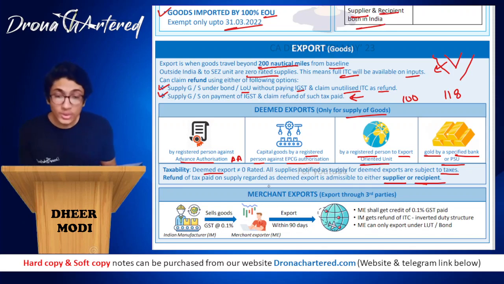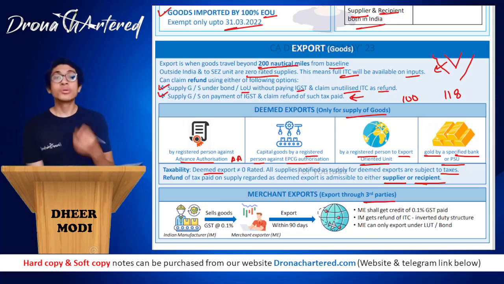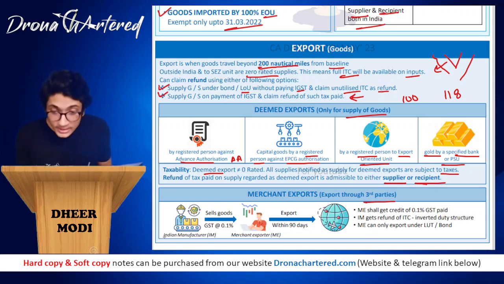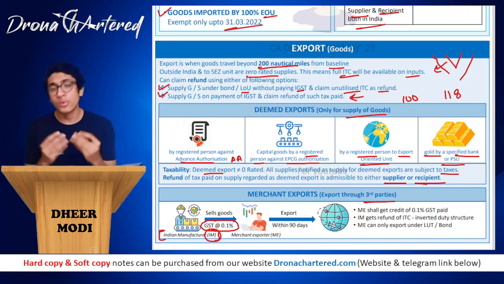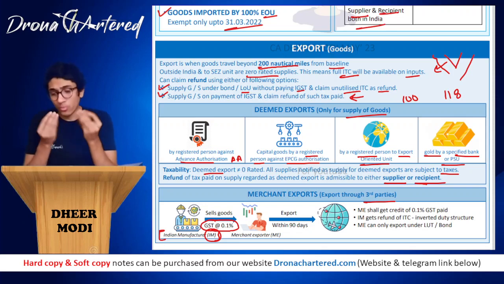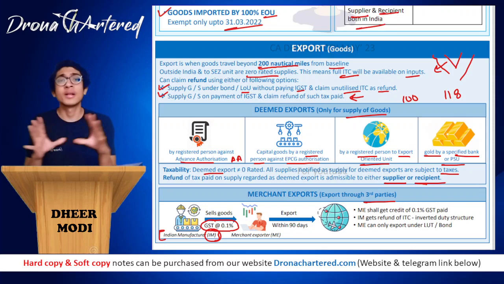Now, next is your merchant export, that is export through third parties. So, in such case, what happens? There is an Indian manufacturer, which over here we will call as IM. Now, he sells goods and charges GST at the rate of 0.1%. This Indian manufacturer may not be knowing what all are export, what conditions they have to do, what all formality they have to do. He does not know. So, what does he do?